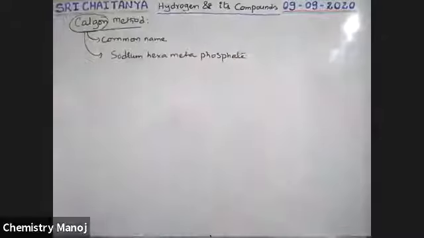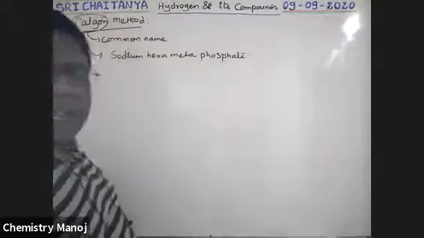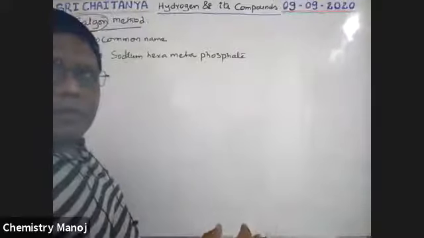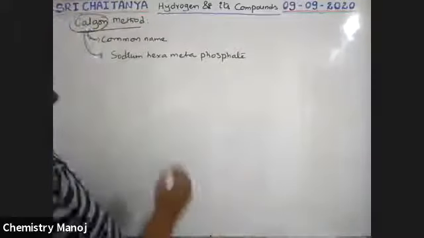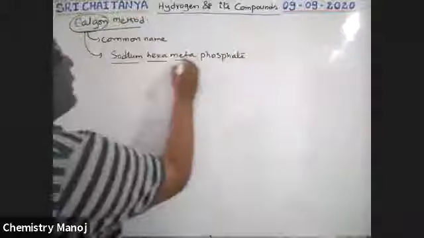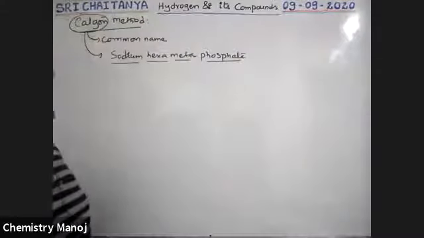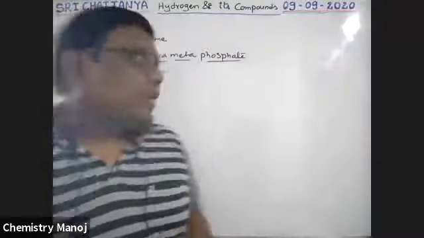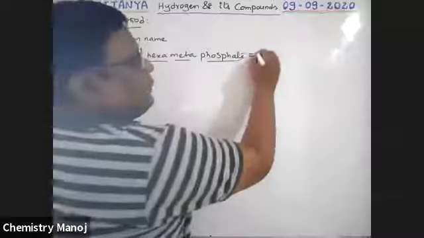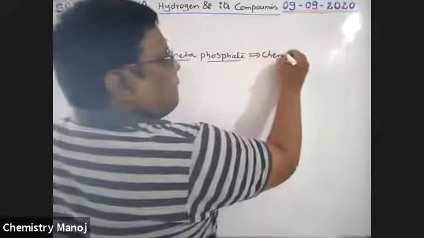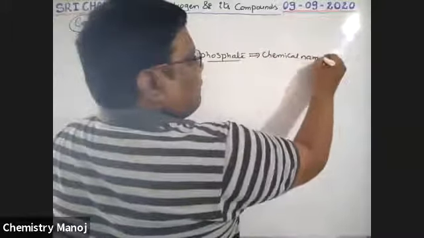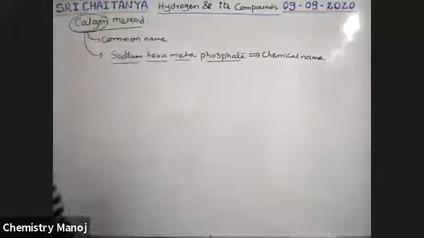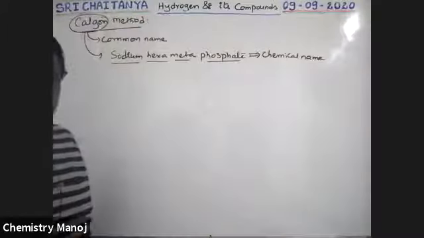Technically, scientifically, the actual name of this Calgon is sodium hexametaphosphate. It is the chemical name of Calgon.